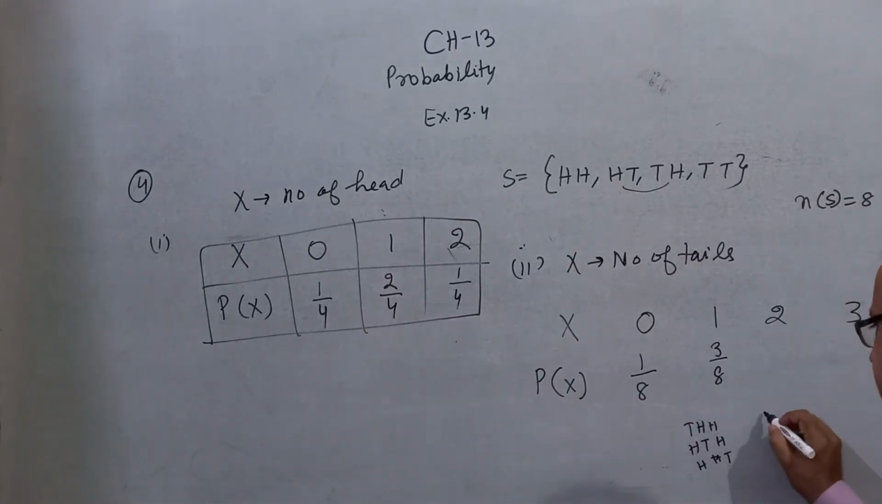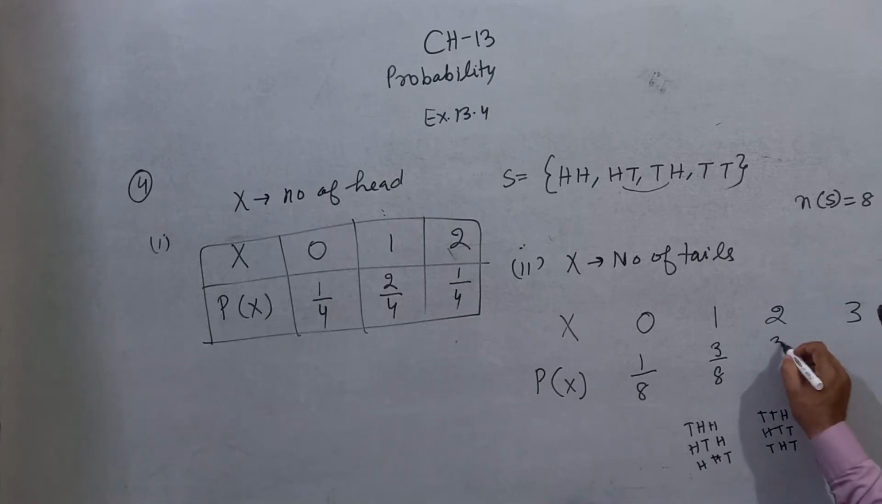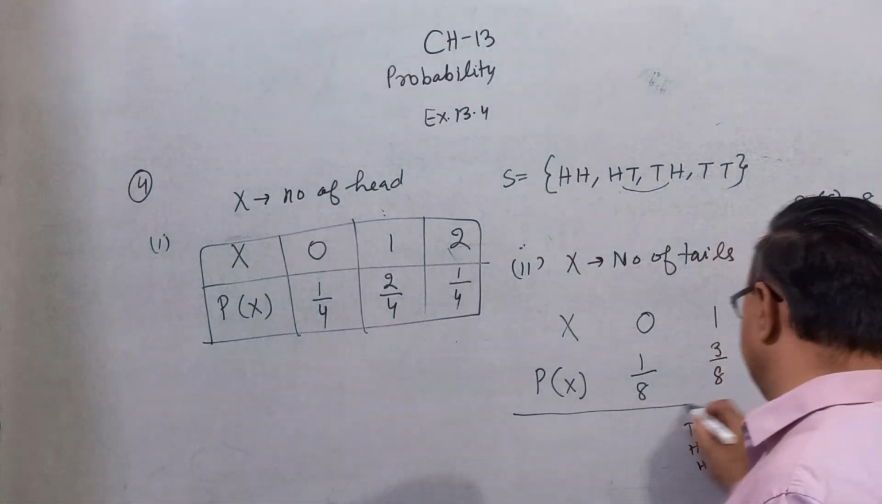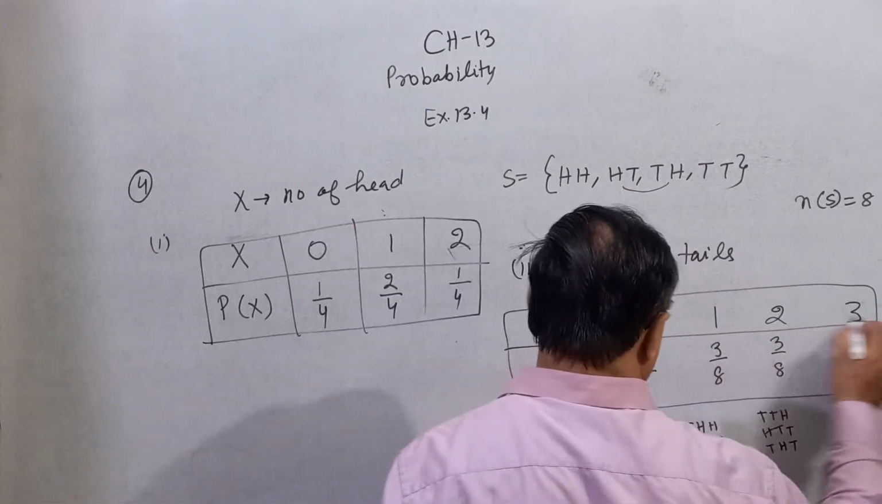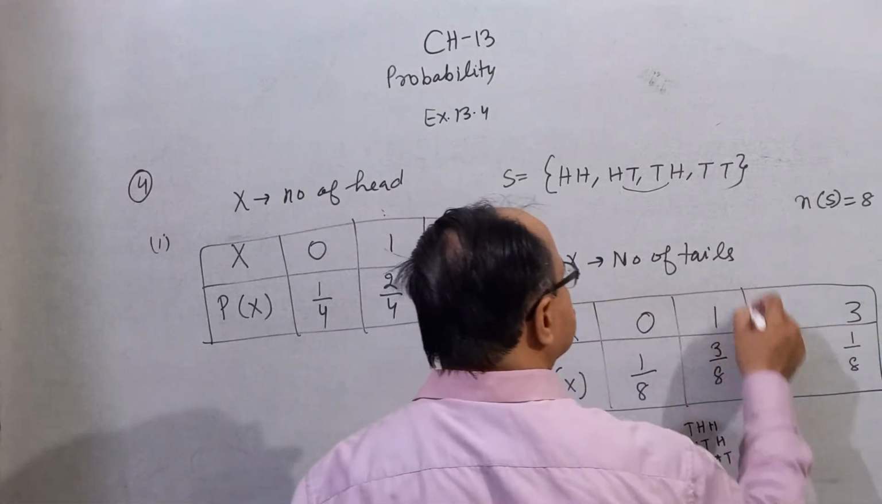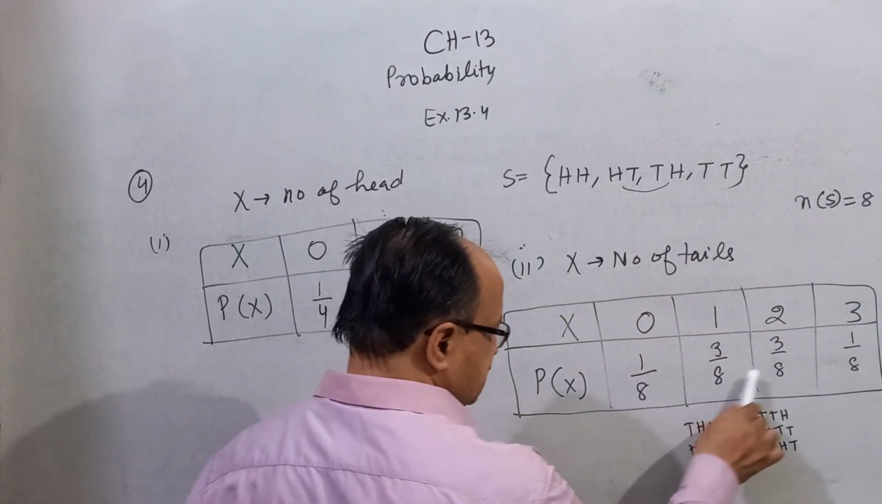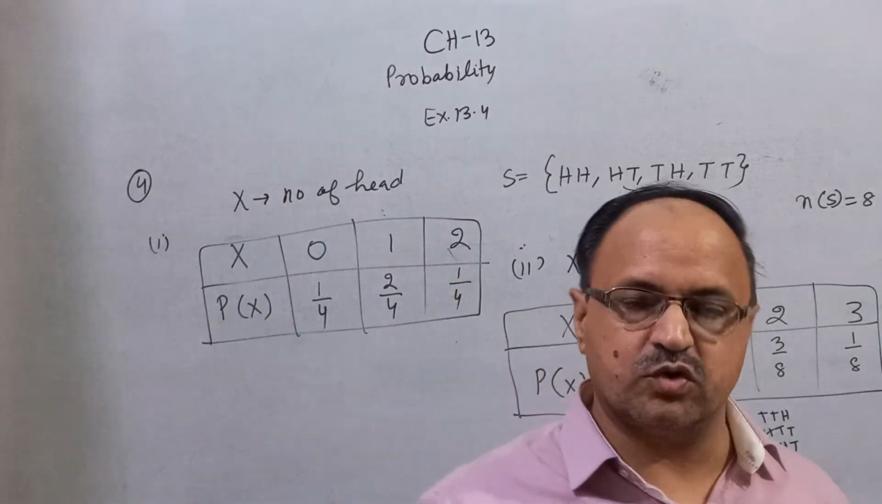And 2 means 2 tails: TTH, HTT, and THT. That is 3 by 8. And 3 means all 3 tails, TTT, 1 by 8. So this is the probability distribution. Now you can check: this plus this plus this plus this is equal to 1. It means your answer is correct.